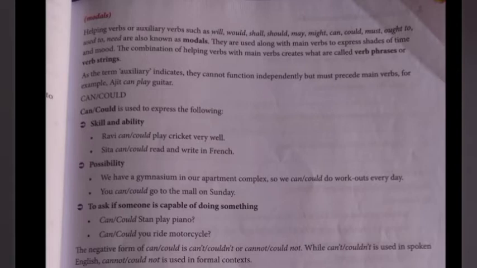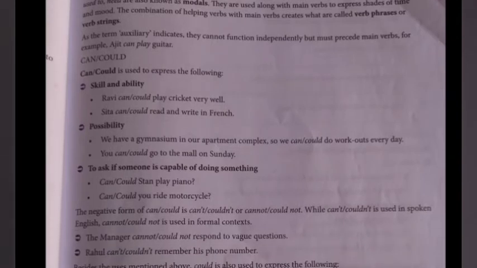So skill and ability. Ravi can play cricket very well, or else Ravi could play cricket very well. And possibility: when it is possible, we use can or could. We have a gymnasium at our apartment complex. We can do workouts every day. So there is a possibility that we can do workouts.